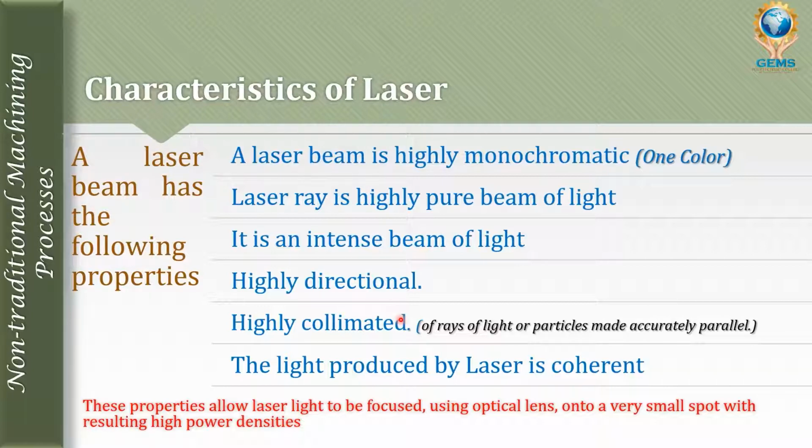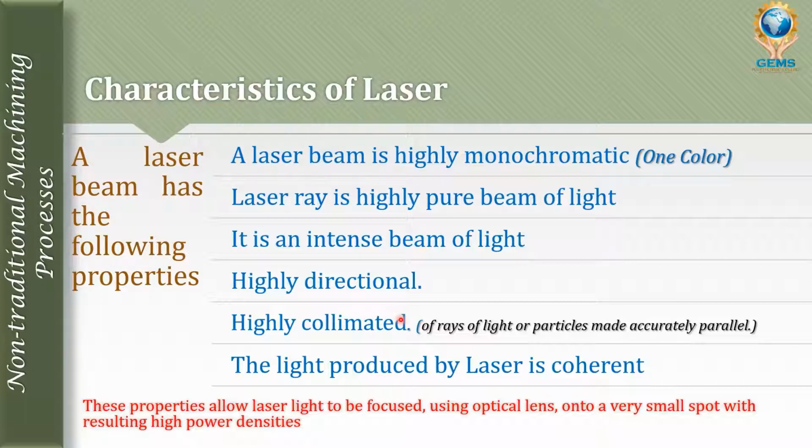And the light produced by laser is coherent. Coherent means there are a number of rays inside the laser light, and the collective number of rays have an equal distance and equal intensity. Each ray has equal characteristics. So coherent means equal properties between the rays.